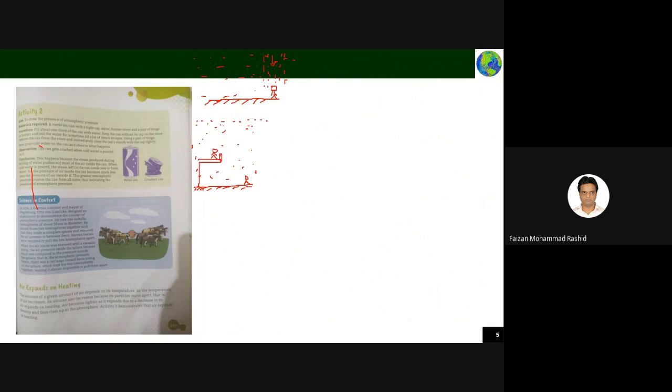Up to here, just assume that air is there. Now, can you tell me which person will experience more weight of air? A or B? Which one experiences more air? No, no, more weight of air. More weight of air means above the head of that person where air is more.